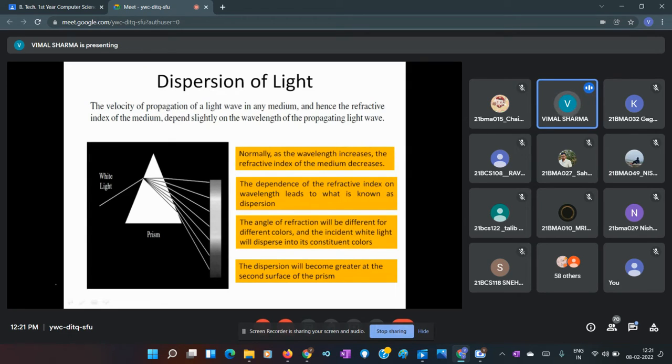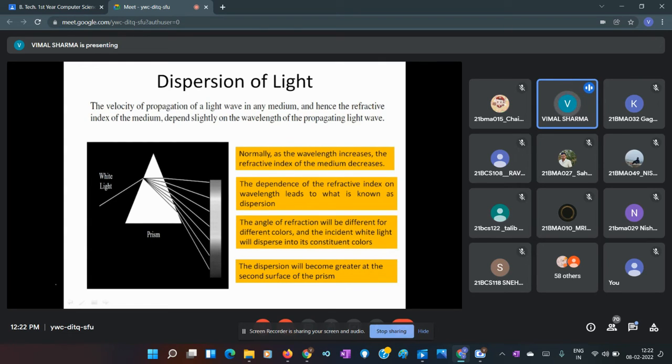Then another phenomenon you have seen is dispersion of light. We are discussing this because it is also due to refractive index. The refractive index of the medium is different for different wavelengths. That is why it is important to send monochromatic light through the optical fiber.